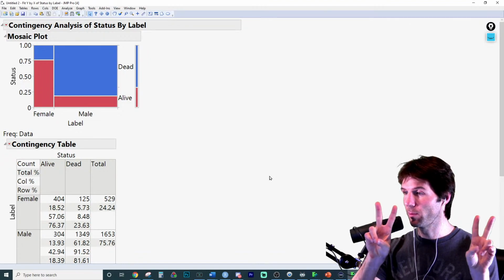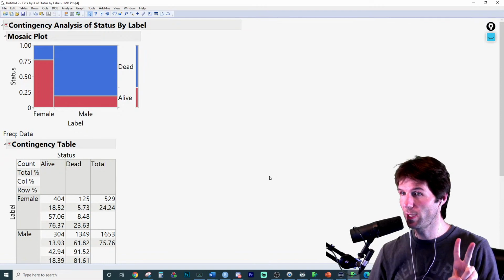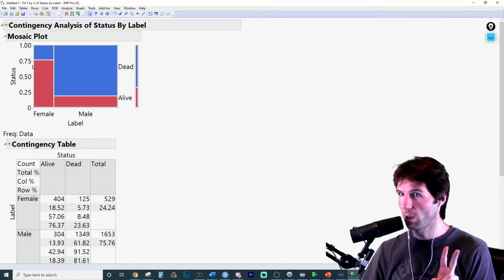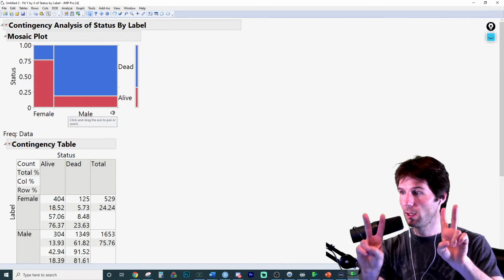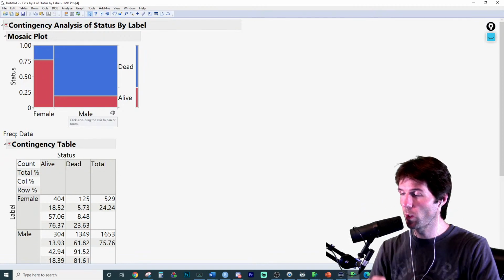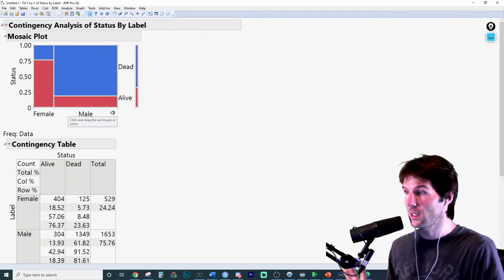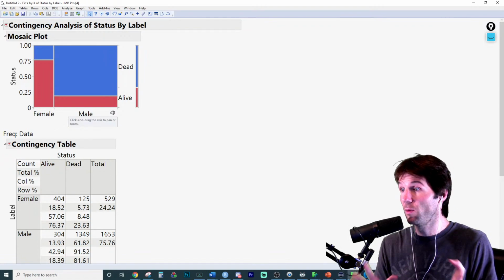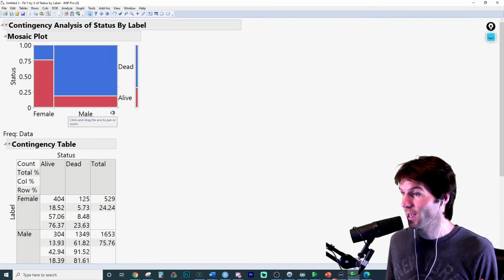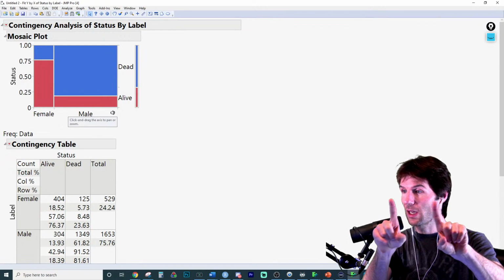So what are the degrees of freedom? If this is a 2x2 table, which, be careful, don't count the totals. We got here dead, alive, we got here male, female. 2x2 reduced down to 1 times 1, what are the degrees of freedom? These are easy test questions to answer if you know the formulas. And we even give it on the formula sheet. So 2x2 reduce down and do what?